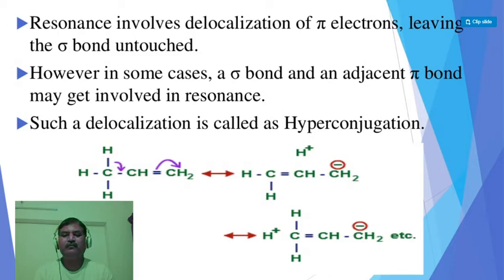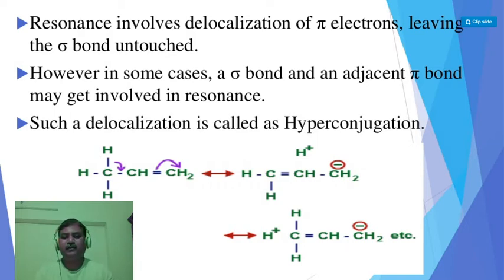You are observing the slide. Now, what is this effect? This is the combination of resonance as well as inductive effect. How are we seeing this? The resonance effect involves delocalization of pi electrons, leaving the sigma bond untouched.